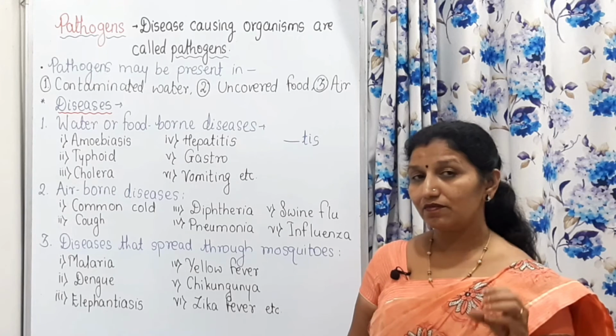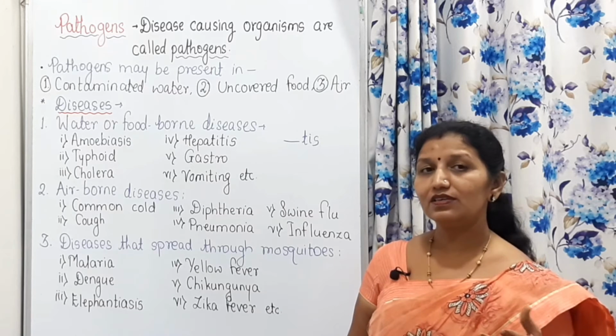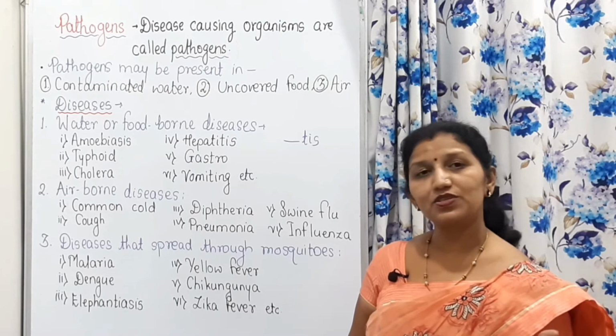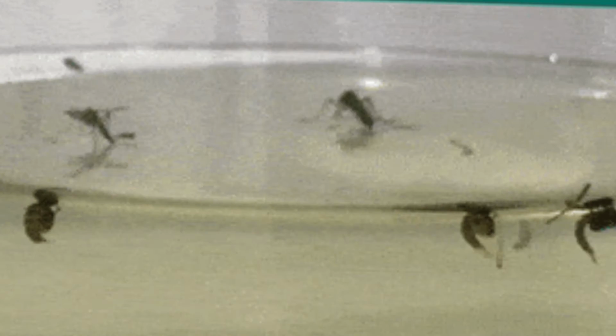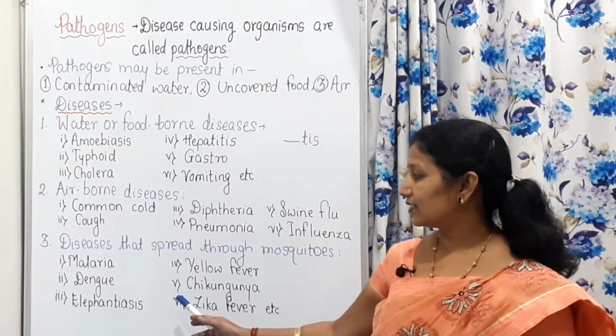And we know the breeding of mosquitoes takes place on stagnant water, puddles, the contaminated water, and there is growth of these mosquitoes.